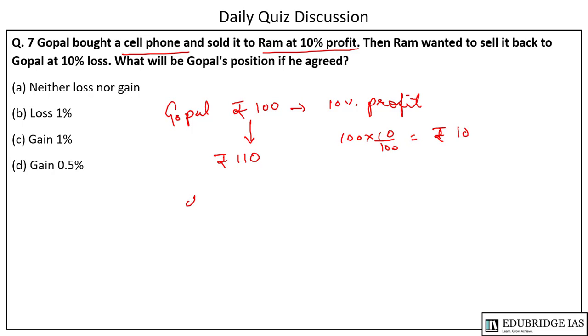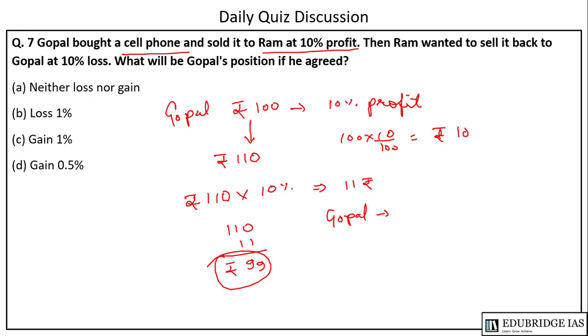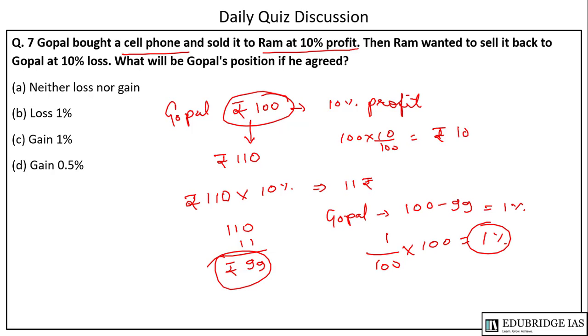Ram has bought it at 110 rupees. The 10% loss on this will be 11 rupees. So Ram is selling it back to Gopal at 110 minus 11 equal to 99 rupees. So what is Gopal's net profit? 100 minus 99 equal to 1. So this will be 1%. On what is this 1% calculated? On the price at which Gopal had bought the phone, 1 upon 100 into 100 equal to 1%. So gain of 1%. C is the answer.